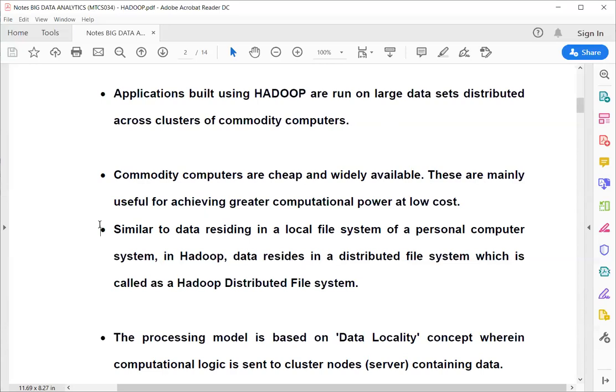The difference between HDFS and our own operating system's file system is that HDFS is designed to tackle the problems faced while processing a large amount of information. We'll discuss those problems in detail in upcoming lectures.